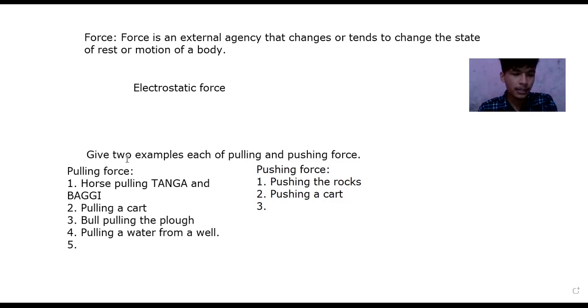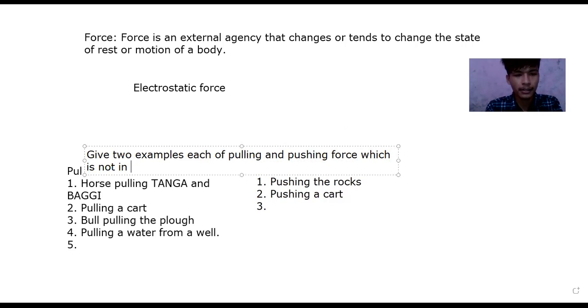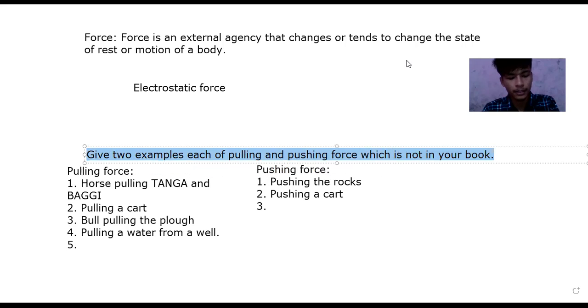So your homework, same thing, your homework will be to give examples of pulling and pushing force which are not in the book. Okay, sir. Which are not in your book. Control A, Control C. Okay, now I'll end this one.